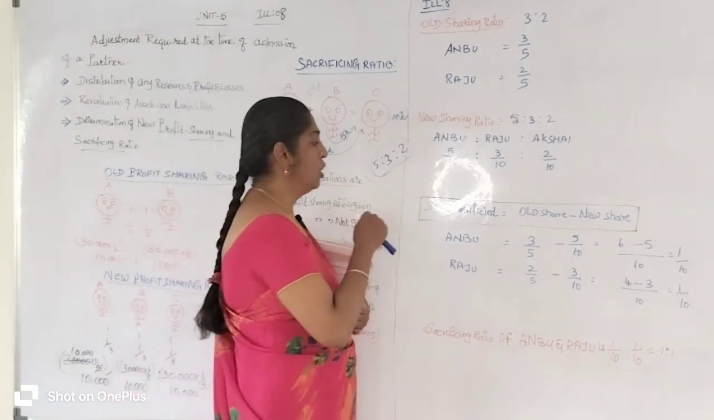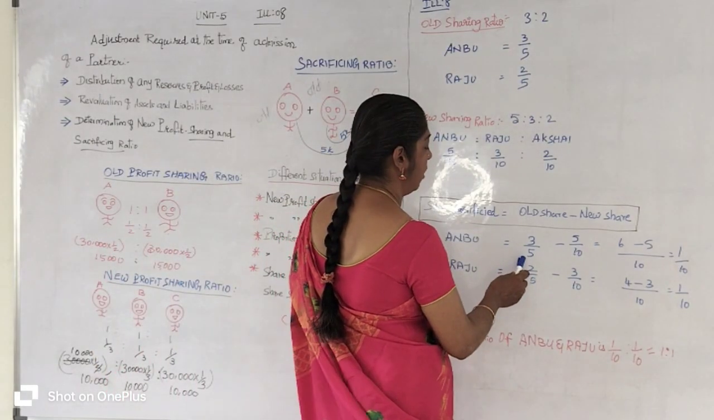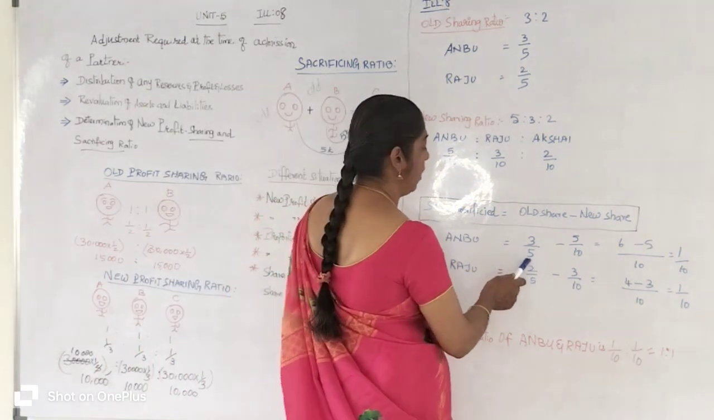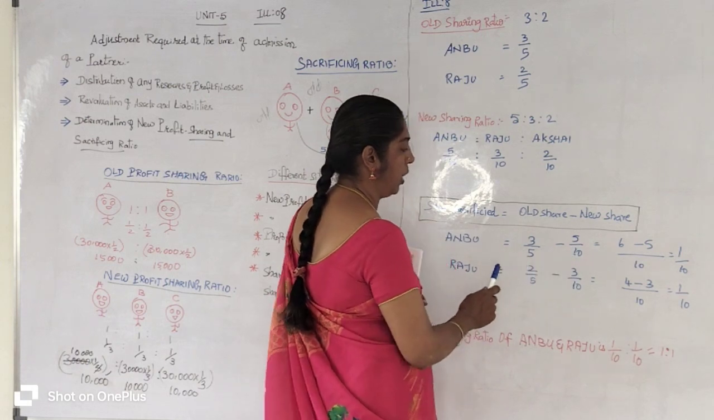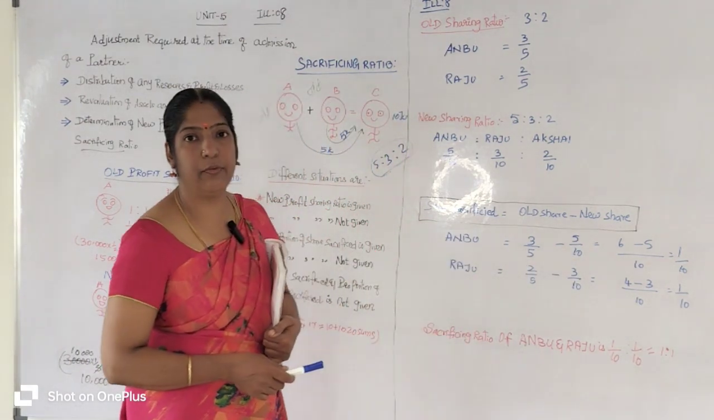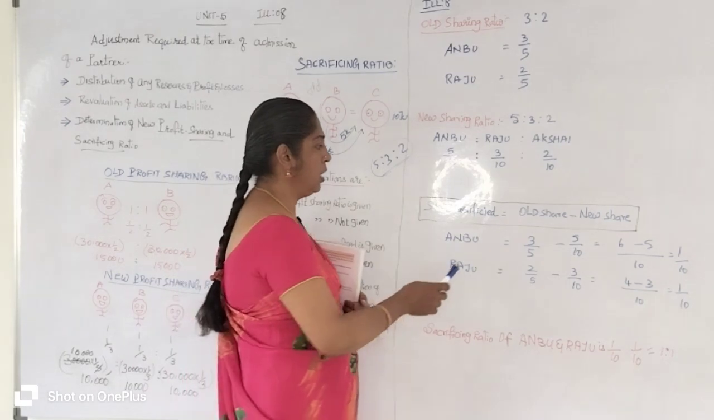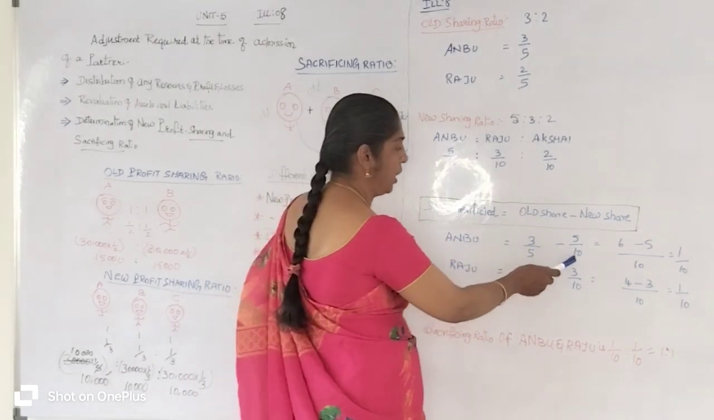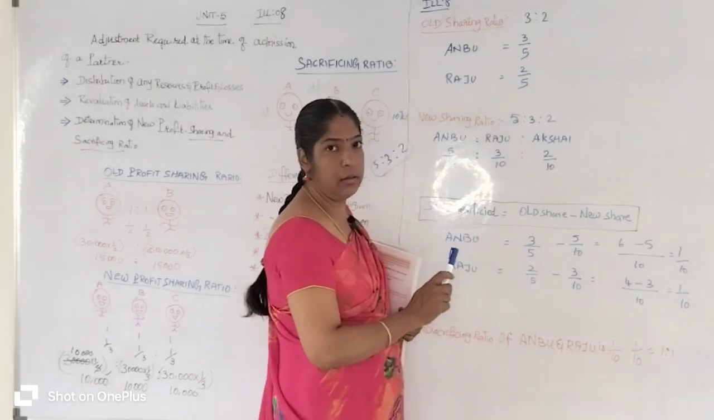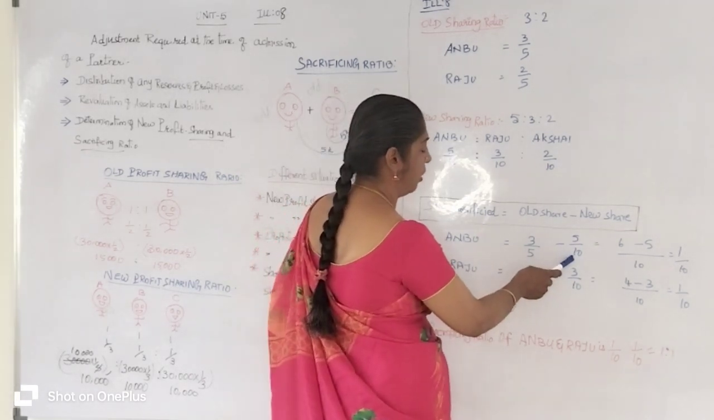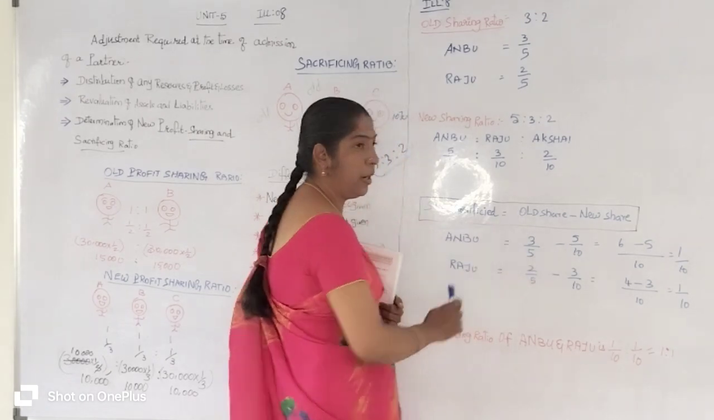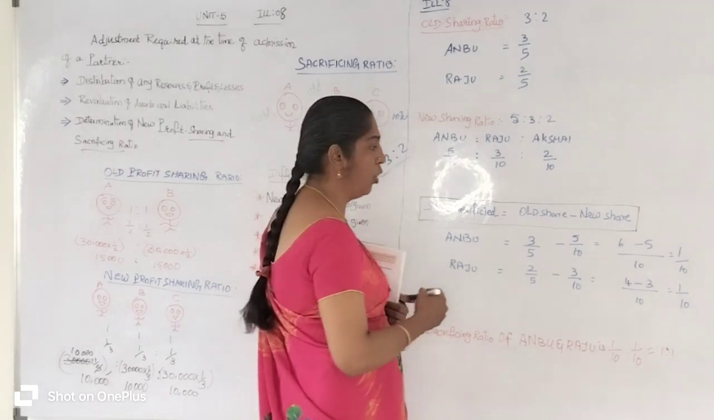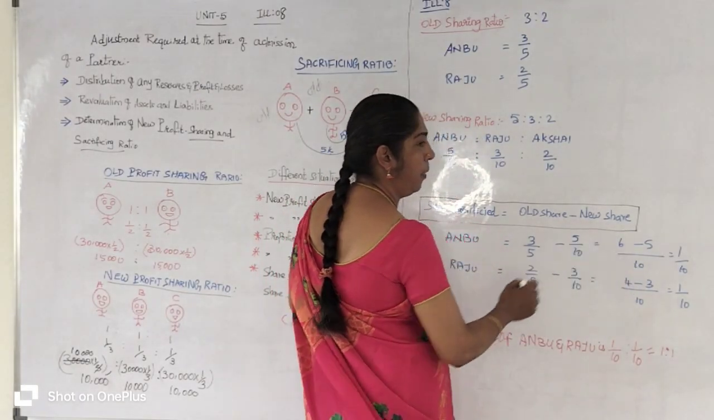Listen. First we are going to calculate Anbu's sacrificing ratio. First we take the denominators, 5 and 10. The denominator has different values, 5 and 10. 10 is divisible by 5 and 10: 2 fives are 10, 1 ten is 10. So 10 is divided by 5, but 5 is not divided by 10. So we take 10 as the common number and enter 10 in the denominator.